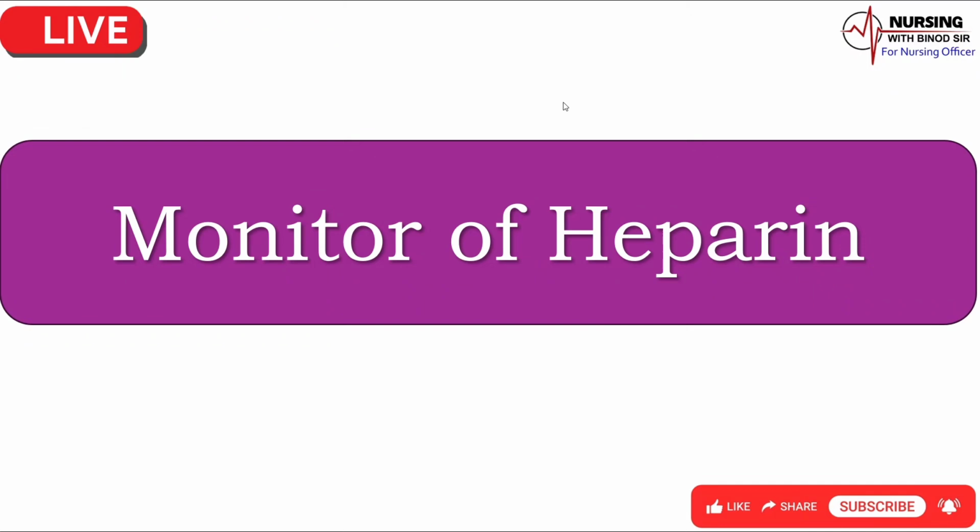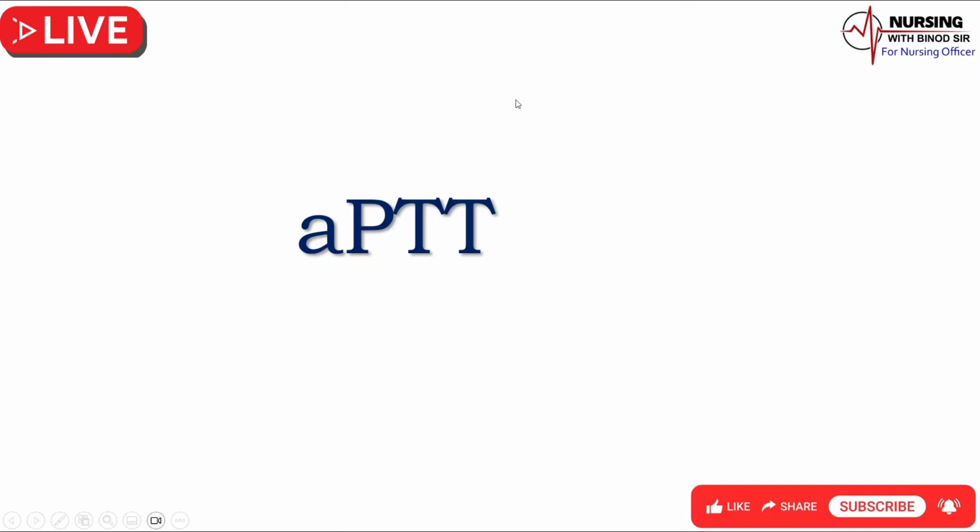Monitoring of heparin. The APTT is used to monitor the effectiveness of anticoagulation with unfractionated heparin and direct thrombin inhibitors. The normal range is 20 to 35 seconds, but values vary slightly among laboratories. The therapeutic range for systemic heparinization is 50 to 80 seconds.